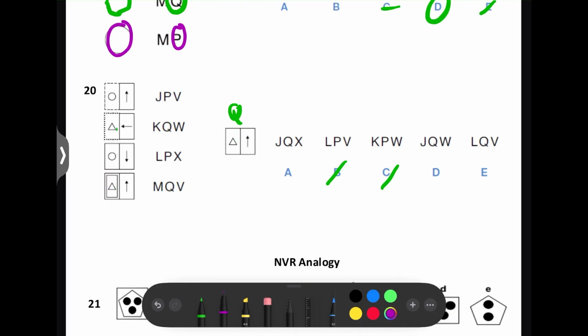Next, let's look at the third letter. These two both have a V as the third letter, and they both have an arrow pointing upwards. The test shape also has an arrow pointing upwards, so the third letter will be a V. Q, V, so the answer is E.